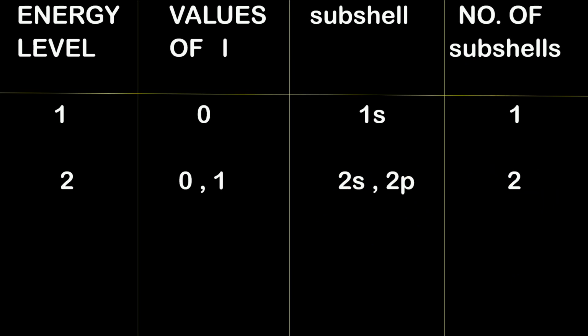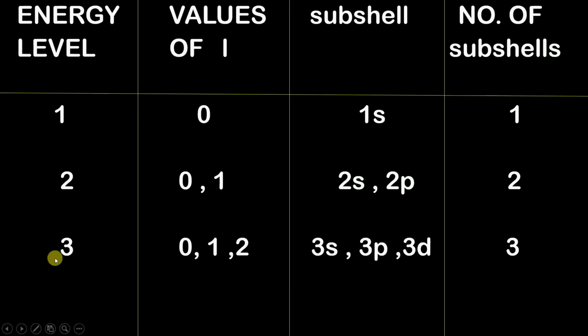Now, moving ahead to our third energy level where n equals 3. If n equals 3, what are the possible values of L? The possible values of L are nothing but 0, 1 and 2, because the values of L will range from 0 to 3 minus 1, that is from 0 to 2. And as we all know, if the value of L is 0, it corresponds to the s subshell, 1 corresponds to the p subshell, and 2 corresponds to the d subshell.